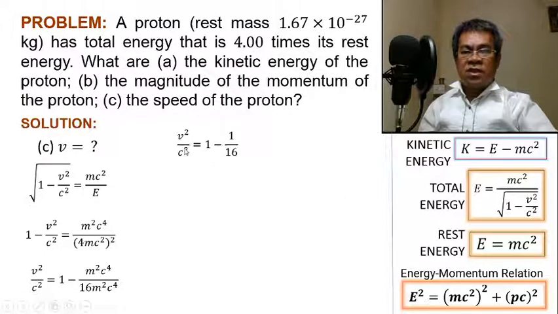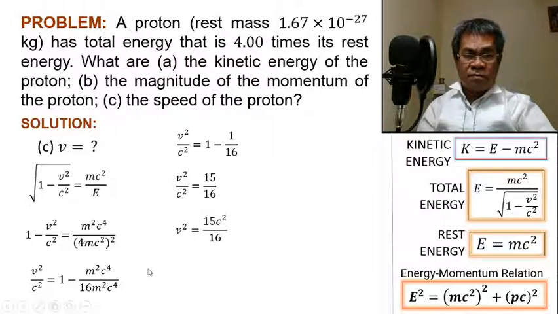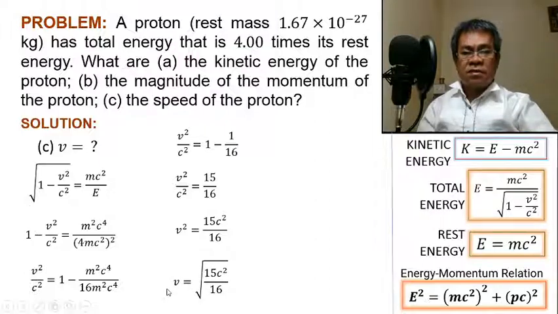So v squared over c squared is equal to 1 minus 1 over 16. What is 1 minus 1 over 16? 16 minus 1 is 15, so 15 over 16. Then multiply by c squared, because we want to solve for v. Then take the square root. We have the square root of 15 times c squared over 16. The square root of c squared is c, and the square root of 16 is 4. So this is c over 4 times the square root of 15.